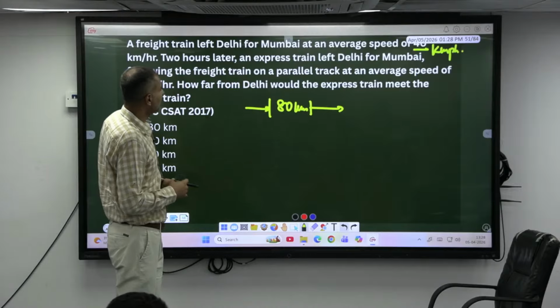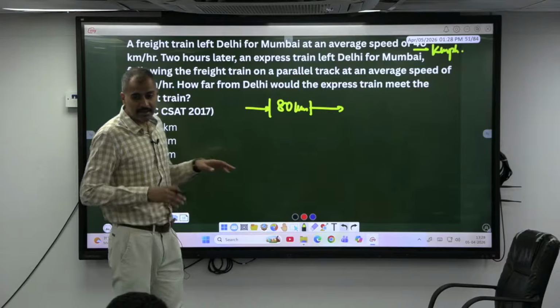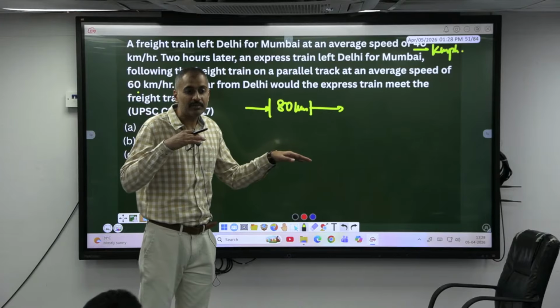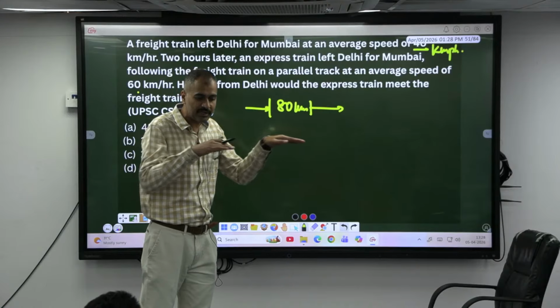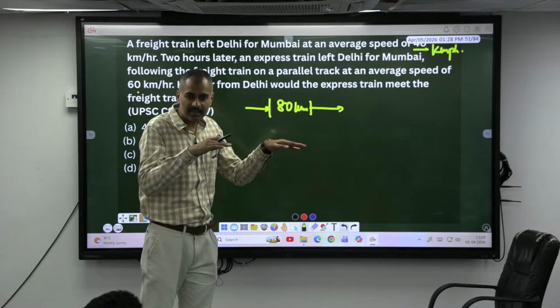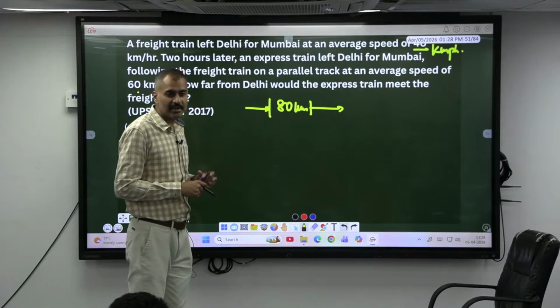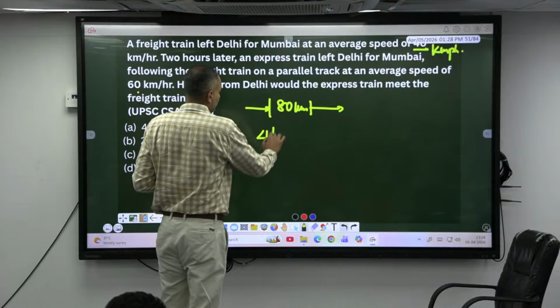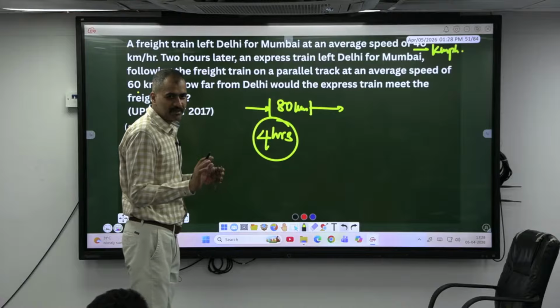What is the second train speed? 60. Will it cover the gap? Yes. The train which is coming from the back side will be having a speed of 60, and the front side 40. So how much can it cover the gap by? 20 in how many hours? 20 in 1 hour, so to cover 80 kilometers, 4 hours. 4 hours from what time? From the starting of the second train.